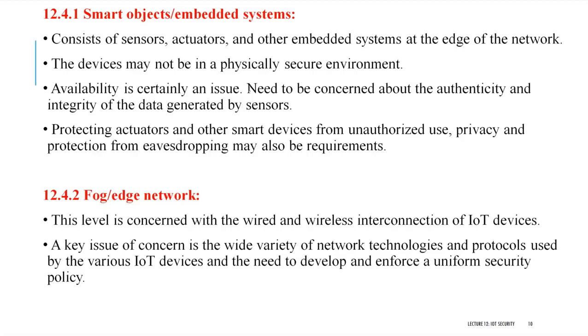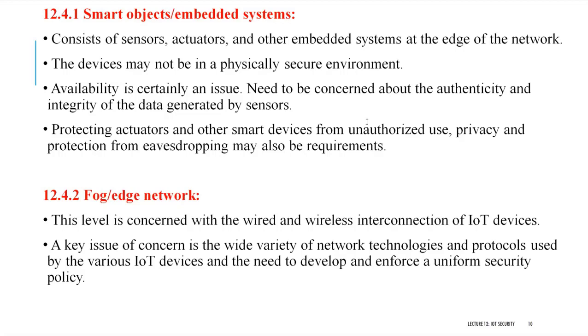So all the data should be sent to the next level. So here, what does security mean? Here the main things are unauthorized access, physical security, and privacy. There is a lot of security eavesdropping, so a lot of security issues will be arising. You can solve all these problems with different techniques, so we are going to discuss IoT security mechanisms in the next topic.